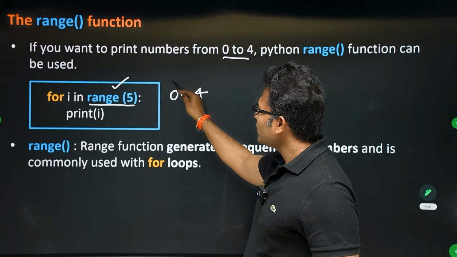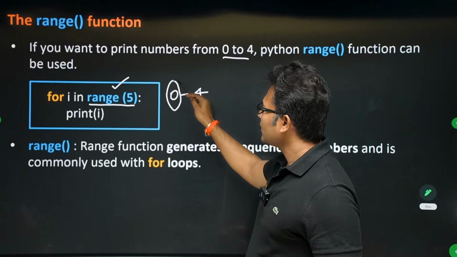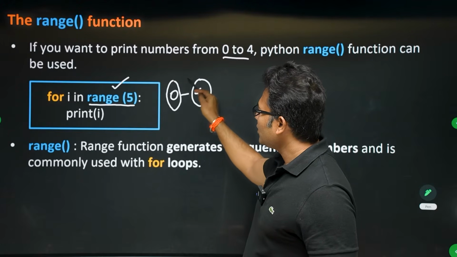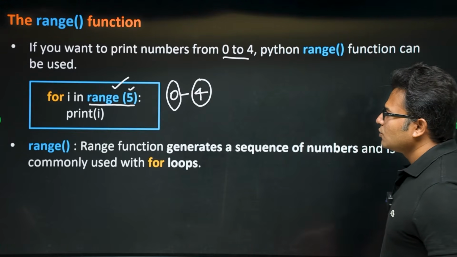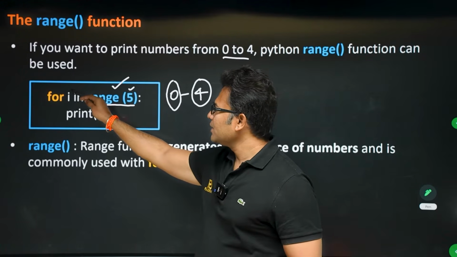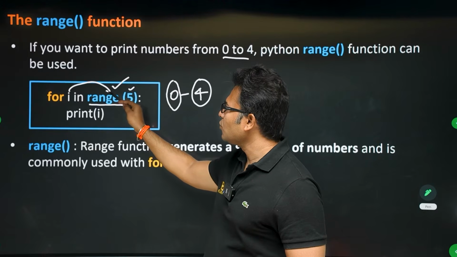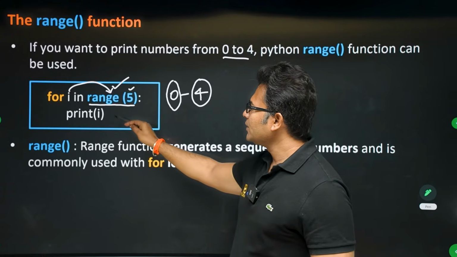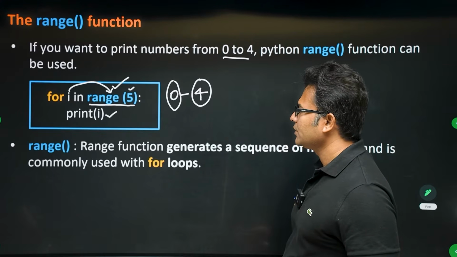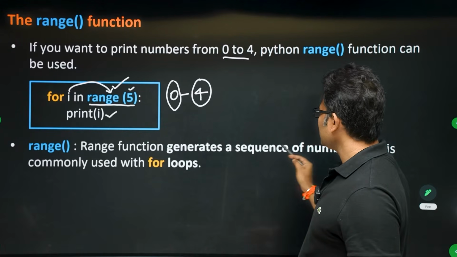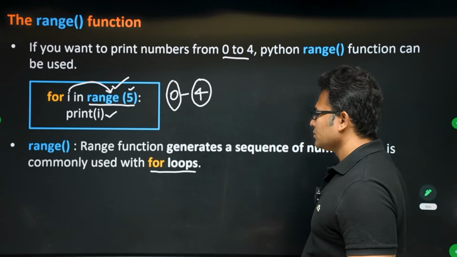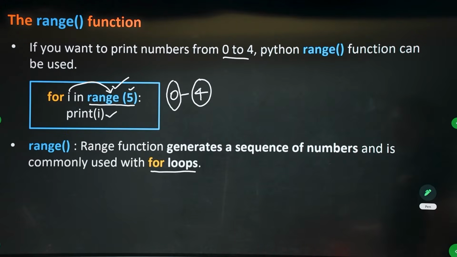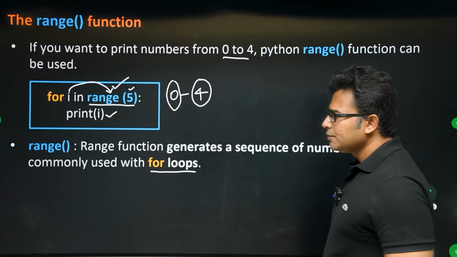By default, the start element is always 0 and the end element is whatever element you give here, minus 1. So now this i will take values from 0 to 4, and for every value it will execute the print statement. So the range function generates a sequence of numbers and is commonly used in for loops. We will dig deeper into range.